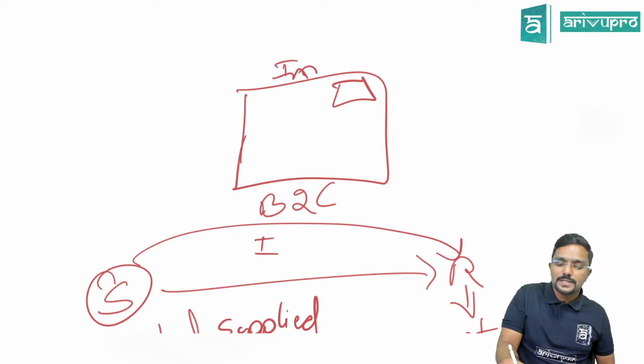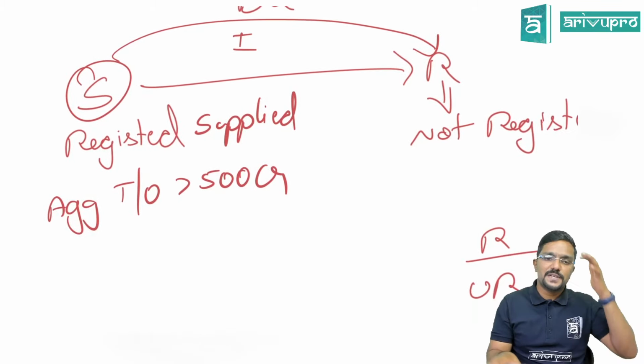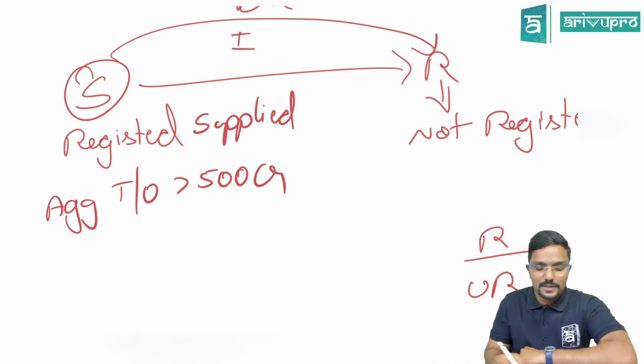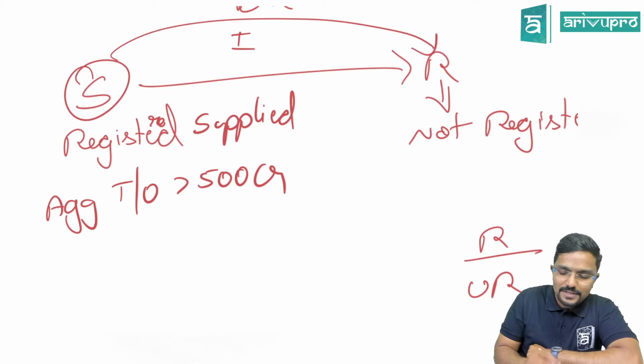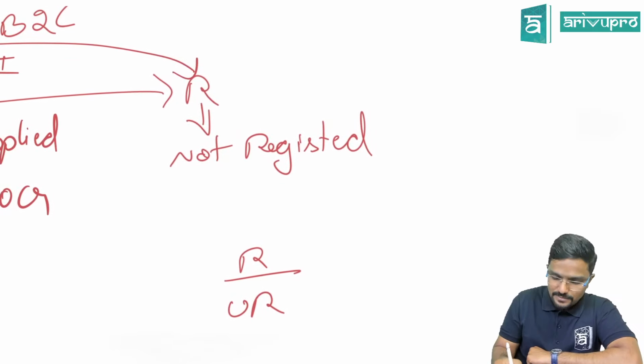I repeat this, just a second. Now, first you check whether the supplier is registered. Okay, sir, registered. Yeah, here also same story.